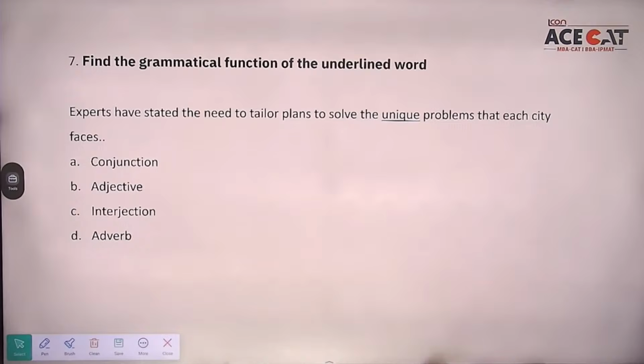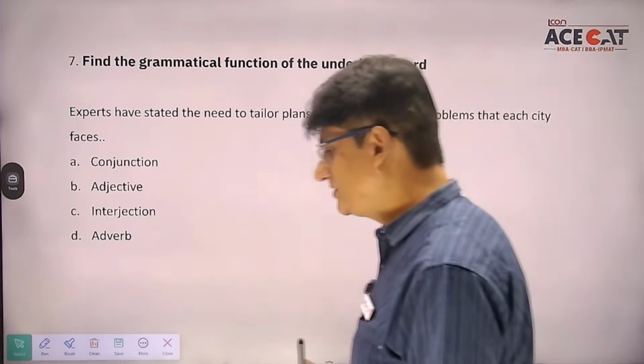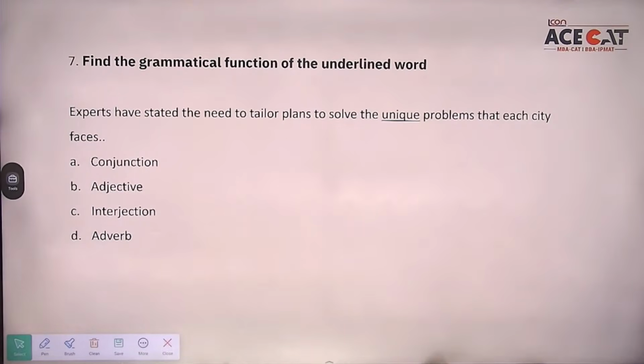The next question, question number 7. Experts have stated the need to tailor plans to solve the unique problems that each city faces. Come on, students, you people have to find out what is the part of speech of unique. The unique का part of speech क्या होगा?